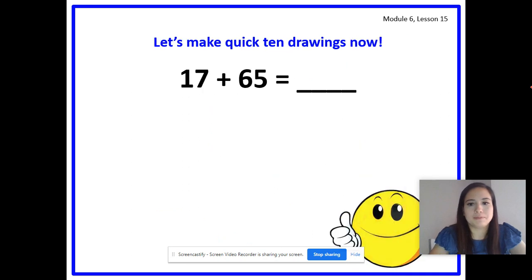Here's our next problem. So this one says 17 plus 65 equals. Go ahead and write down the problem, work it out, draw your pictures in an organized way, and then when you're ready, press play so that you can check yourself.